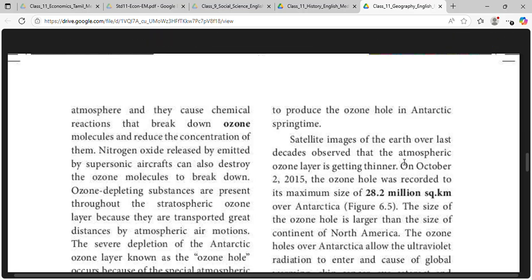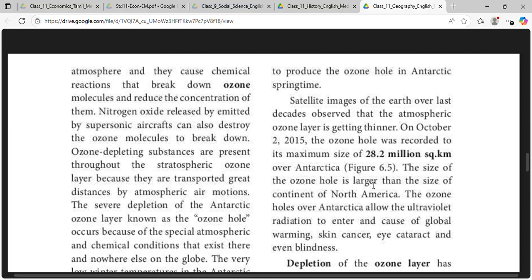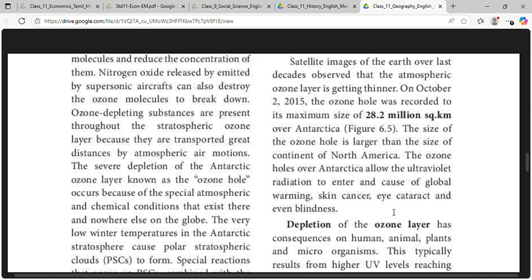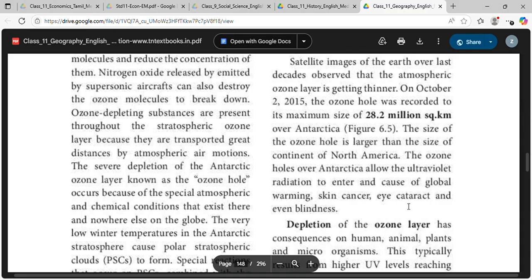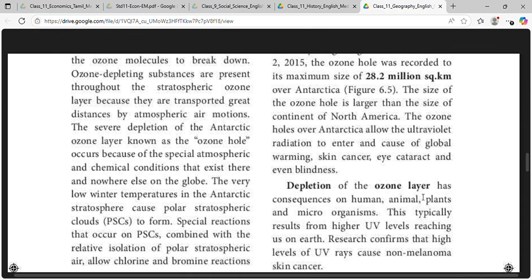Satellite images of the Earth over the last decades show that the atmospheric ozone layer is getting thinner. On October 2, 2015, the ozone hole was recorded at its maximum size of 28.2 million square kilometers over Antarctica. The size of the ozone hole is larger than the size of the continent of North America. The ozone hole over Antarctica allows the ultraviolet radiation to enter and causes global warming, skin cancer, eye cataract, and even blindness.